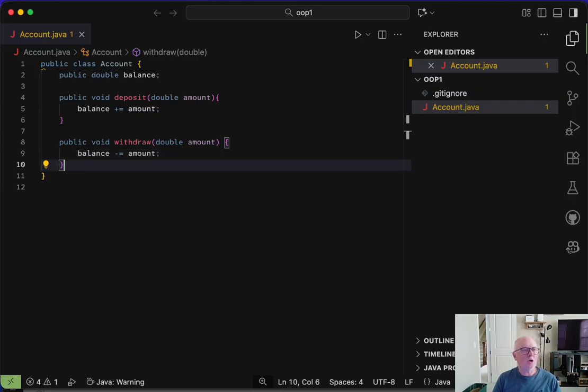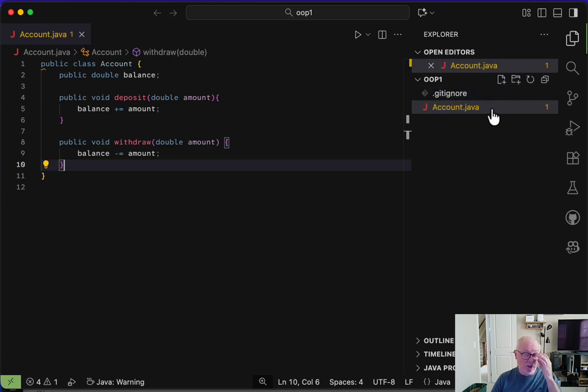All right, so there is our basic account. It has a balance and it has two functions, deposit and withdraw. So let's test this out. Let's test our model out. Well, to test it, let's create another class.